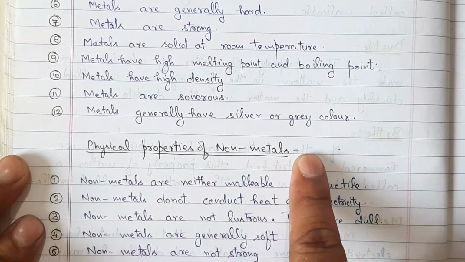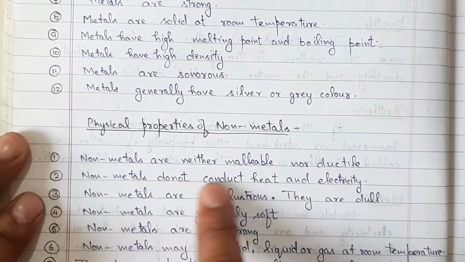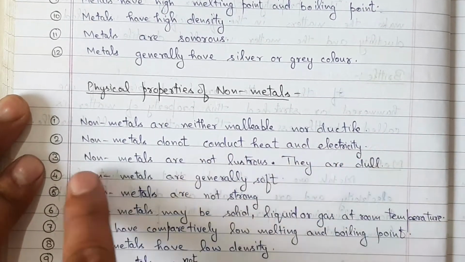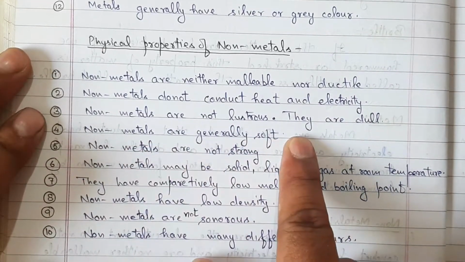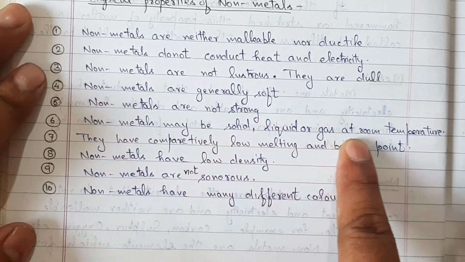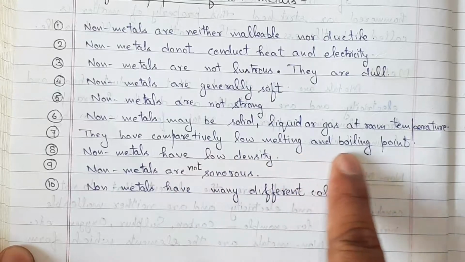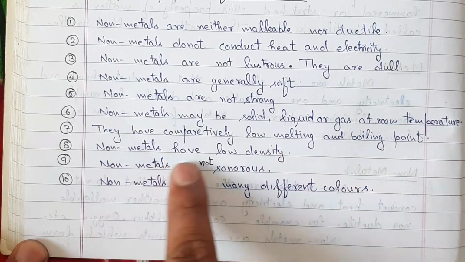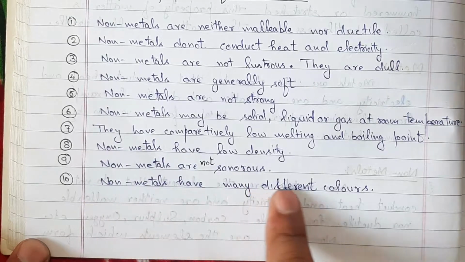Physical properties of non-metals. Non-metals are neither malleable nor ductile. Non-metals do not conduct heat and electricity. Non-metals are not lustrous, they are dull. Non-metals are generally soft. Non-metals are not strong. Non-metals may be solid, liquid or gas at room temperature. They have comparatively low melting and boiling points. Non-metals have low density. Non-metals are not sonorous. Non-metals have many different colors.